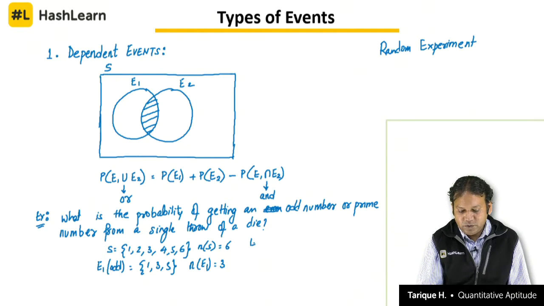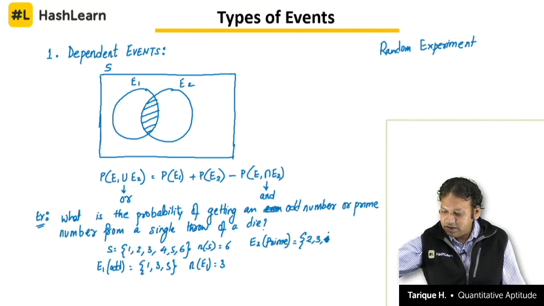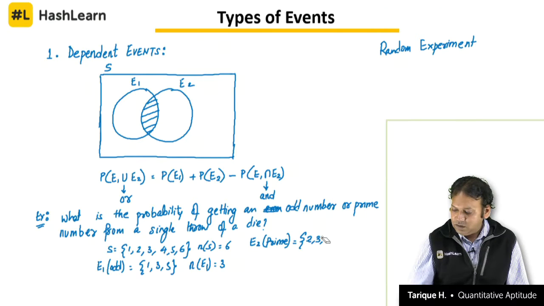Similarly, let us say E2 is the event of getting a prime number. Now, what are prime numbers? Numbers divisible only by 1 and itself. So, the prime numbers in 1, 2, 3, 4, 5, 6 are 2, 3 and 5. Okay. So, 2, 3 and 5 are the prime numbers, and the number of outcomes equals 3.